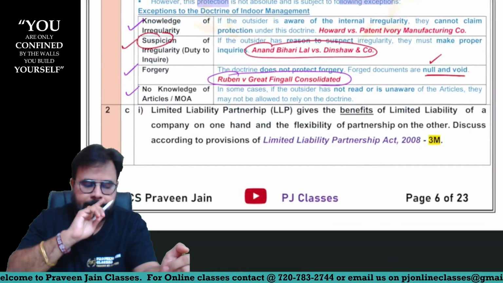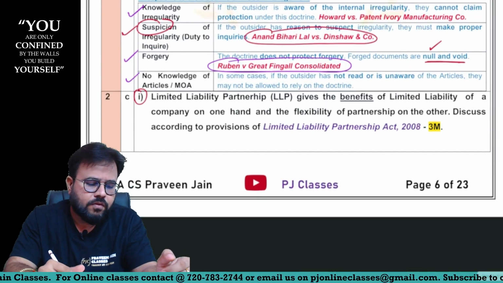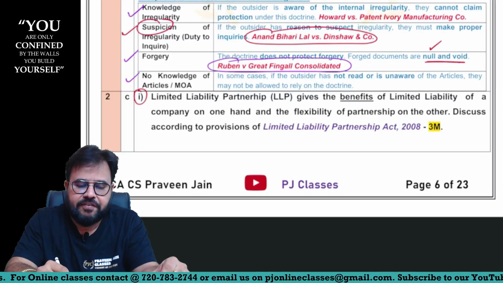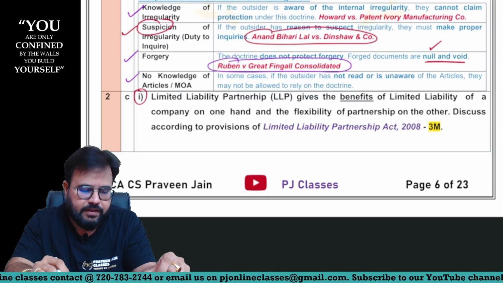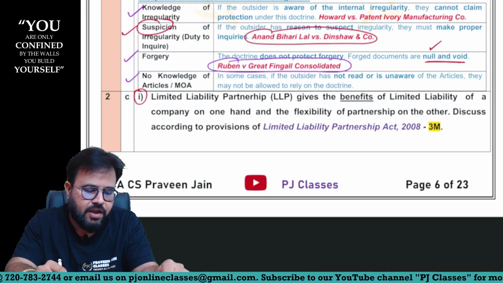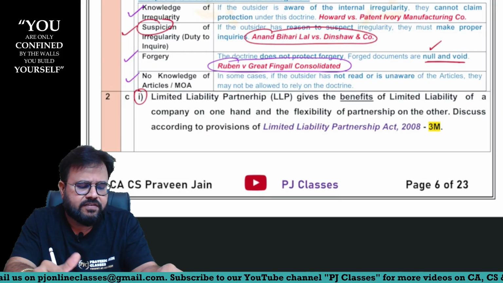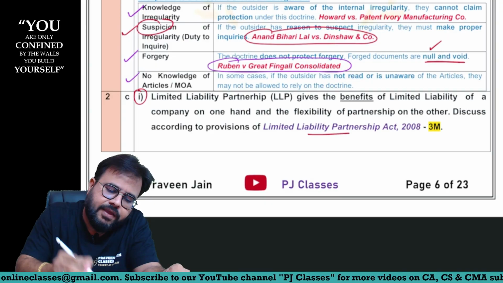Next, 2C. Again in 2C you have a question. LLP gives the benefits of limited liability of a company on one hand and flexibility of partnership on the other. Discuss according to the provisions of the LLP Act 2008.